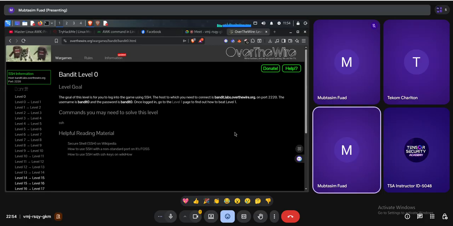So let's try. Okay, so for using SSH, we need actually three things. First of all, the username of the system that we want to use. Secondly, the host name. Host name means the domain name, or the IP address. Thirdly, we need the password of the system. So they have provided this host name. They also provide that we have to log in on this port. That means they have specified the port, and this is a username and the password is the same. So let's begin our journey.